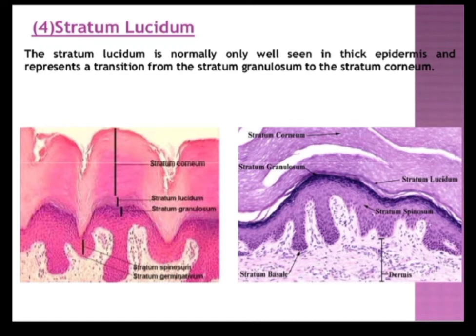It is composed of 3 to 5 layers of closely packed and extremely flattened eosinophilic cells. The cells are not distinguishable as separate entities. Their nuclei and organelles are absent, and the cytoplasm consists primarily of densely packed filaments embedded in a refractile substance called eleidin, which is a derivative of keratohyalin.